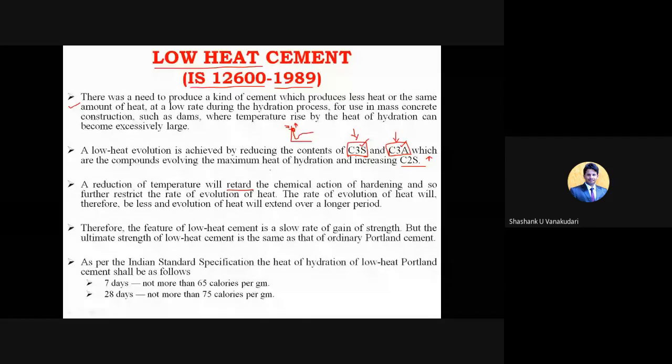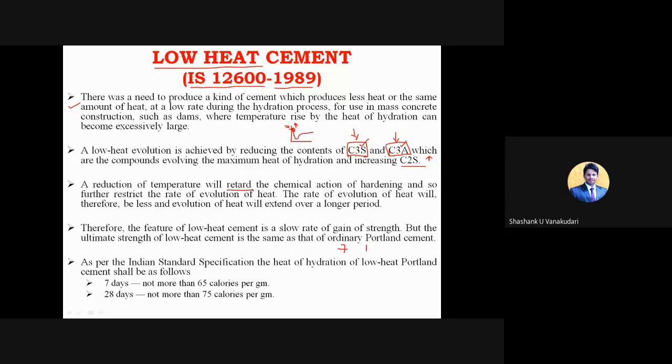Similarly, this is exactly the opposite of that. This low heat cement gets the strength at later days, but at the initial days it does not get any proper strength as it would in the ordinary Portland cement. So the ordinary Portland cement may get it in 7 days, but this may take around 14 days, right? So we can think in that way.